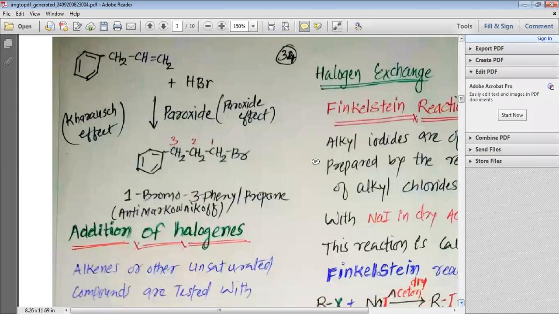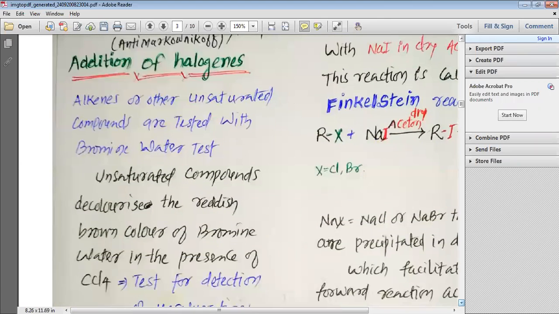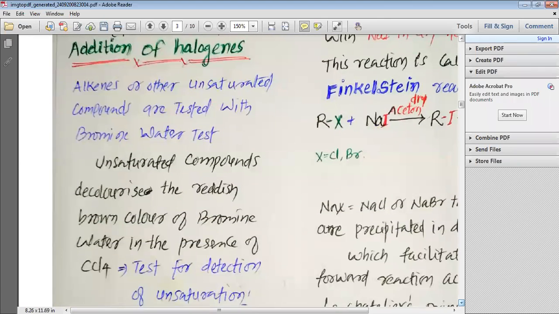So the product we get is 1-bromo-3-phenyl propane, which is the anti-Markovnikov product. So by understanding the various problems, the in-text questions, we can revise the anti-Markovnikov and Markovnikov rule or Kharasch effect.